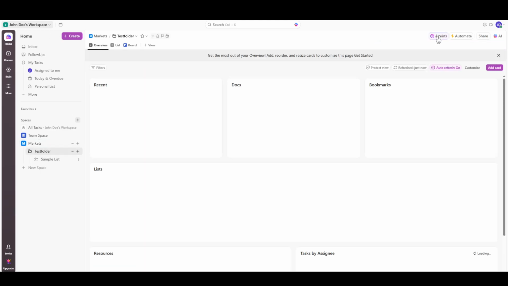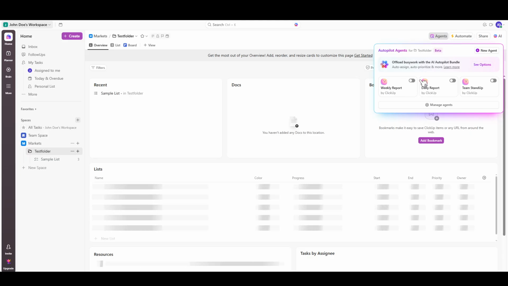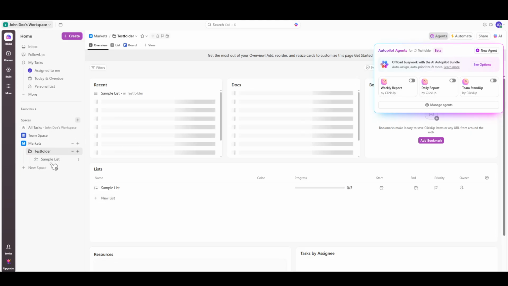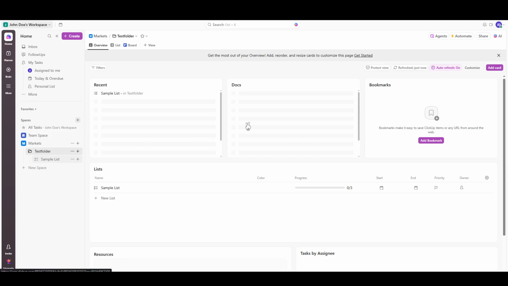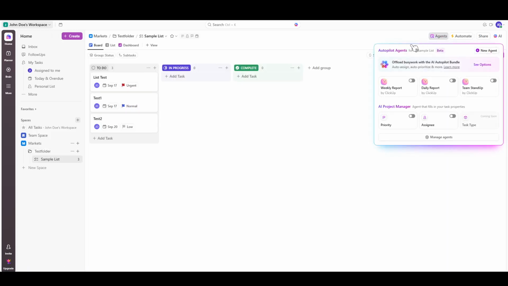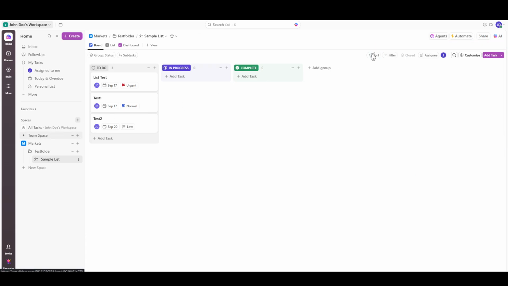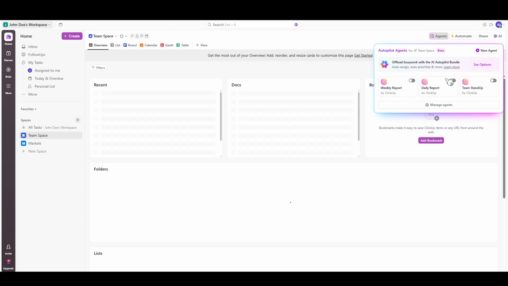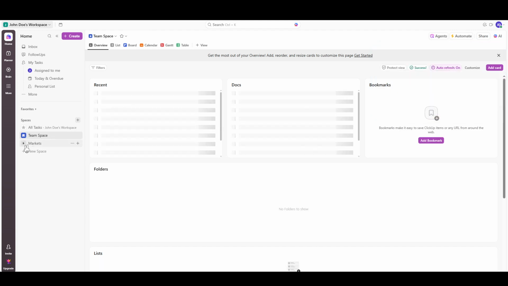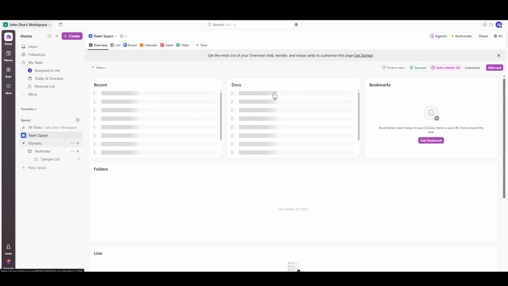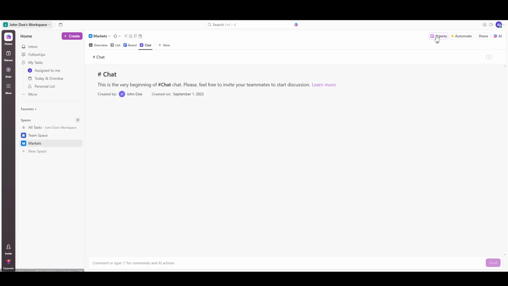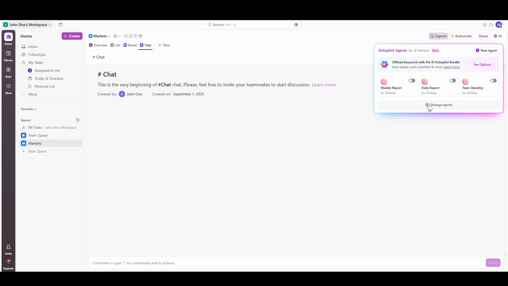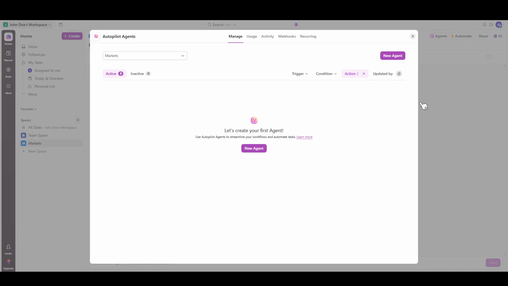Now, let's dive into some of the key characteristics that make a ClickUp agent stand out. Firstly, autonomy is at the core of its design. The agent can make independent decisions and perform actions based on the instructions you provide, which allows it to execute tasks efficiently and with minimal supervision. Moreover, it is context-aware, understanding all the information within your workspace. This means it can process tasks, documents, and conversations, ensuring its actions are highly relevant and aligned with your objectives.